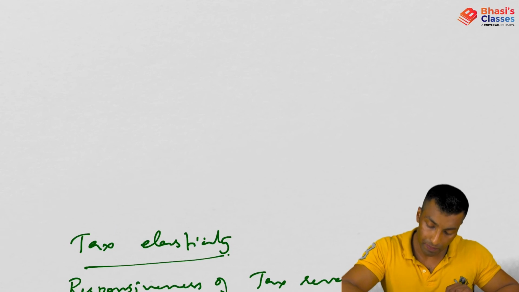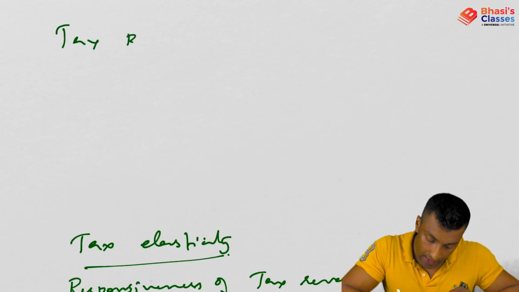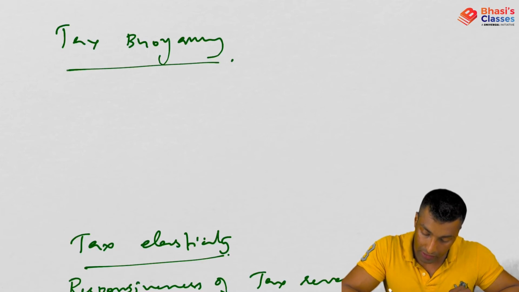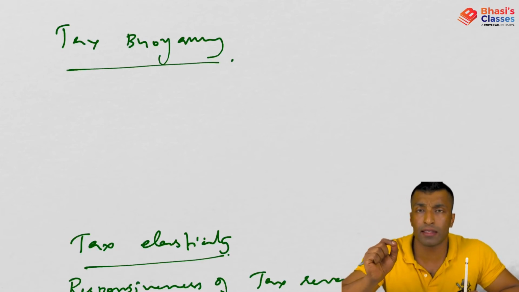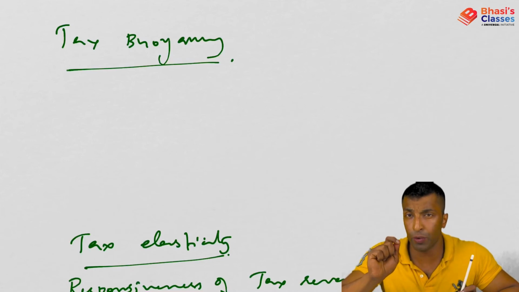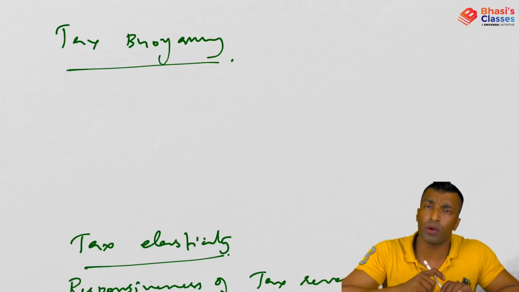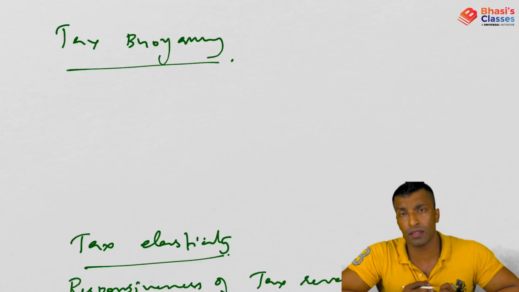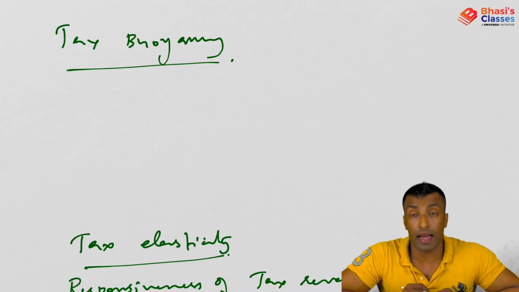One more concept is there, that is tax buoyancy. So in case of tax elasticity, we are only considering tax revenue and national income. Here we are also considering some other factors like tax structure and the changes in tax structure, and all these things will be taken into consideration while calculating tax buoyancy.